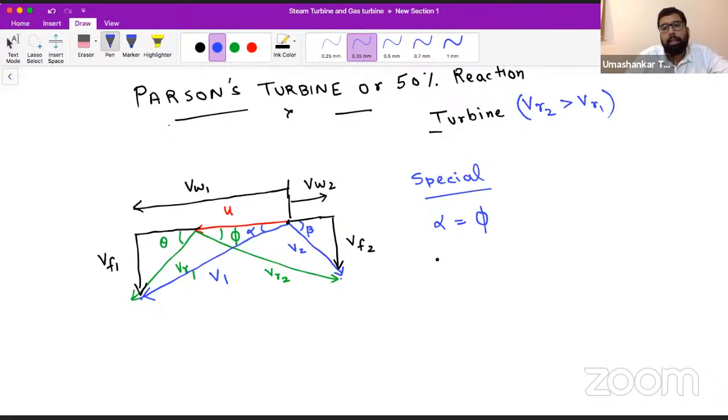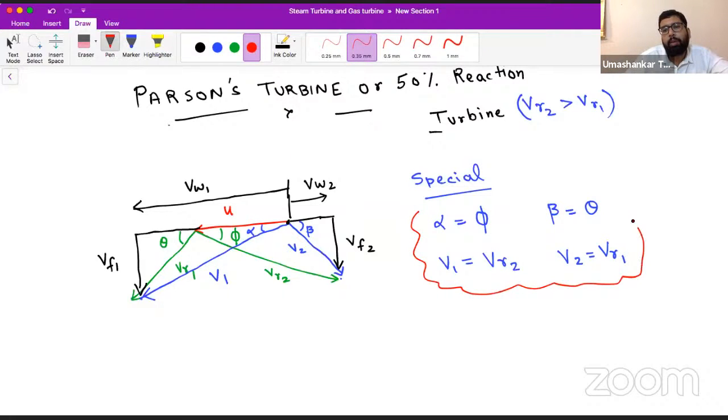What else? If you look at it, V1 will be equal to VR2. Beta will be equal to theta, and V2 will be equal to VR1. So this you can use exclusively for the Parsons turbine. Only for the Parsons turbine. Please remember, not for any turbine, not for all the turbines.